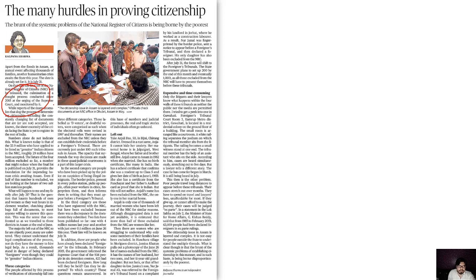But things are not completed, and a lot of administrative problems are there, and all the problems are being borne by these poorest people. A lot of difficulties. Many of them are innocent people. It is not a problem for the actual illegal migrants. These should not be allowed. That is the clear case, and we all support that move. But what about the innocent people who have been living here for generations?